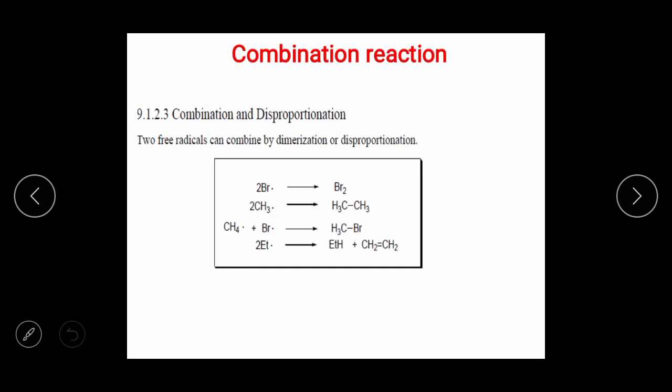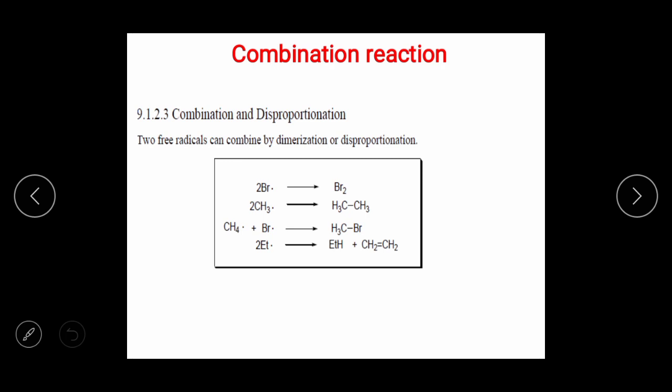See the example. When you consider two Br radicals, the radical of one Br and the radical of the other Br, there is a formation of a single bond between Br and Br. Again there is a formation of a Br2 molecule. When you consider two methyl radicals, there is a formation of ethane. Always remember, a single bond is formed by two radicals.